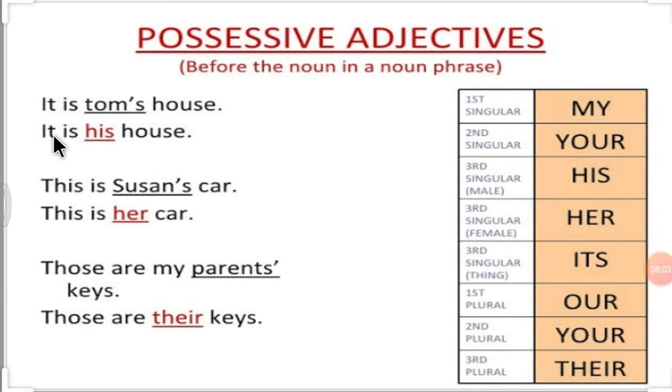It is his house. This is Susan's car. Susan is a female. So, which adjective can we use for Susan? See here: female, her. So, this is her car.